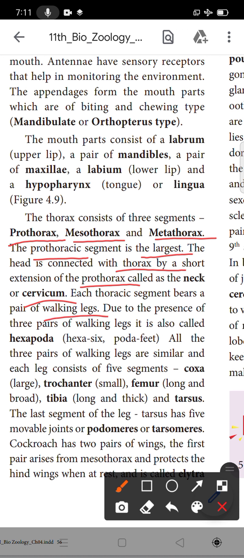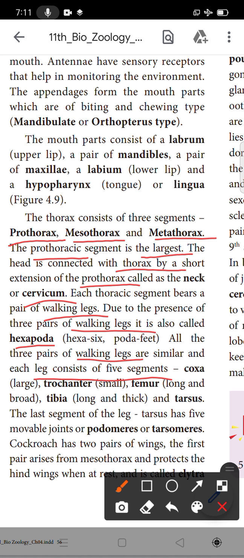So the thoracic region has walking legs. Due to the presence of three pairs of walking legs, they are called hexapoda. Hexa means 6, poda means feet. So hexapoda means six feet. All three pairs of walking legs are similar, and each leg consists of 5 segments.